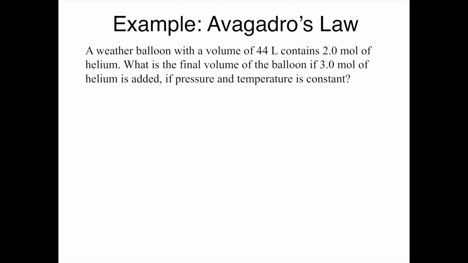So let's do an example of Avogadro's law. A weather balloon with a volume of 44 liters contains 2.0 moles of helium. What is the final volume of the balloon if 3.0 moles of helium is added, if pressure and temperature are constant? Notice that since I said pressure and temperature are constant, you can then use Avogadro's law. Let's again go to the board to solve this problem.